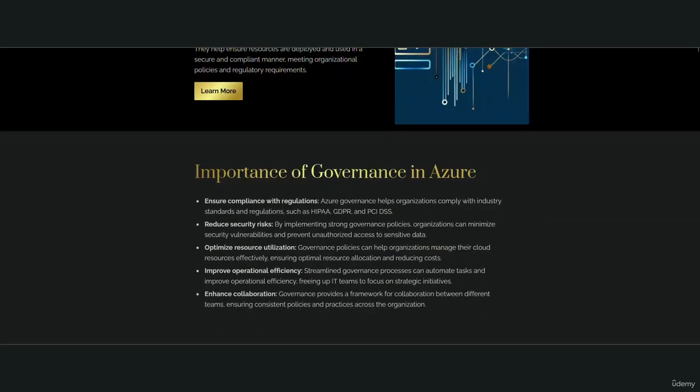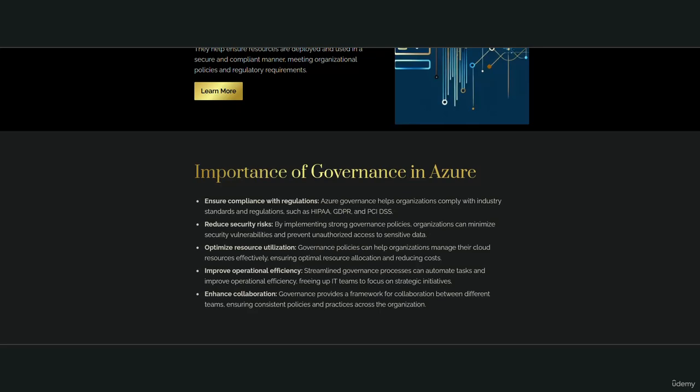Importance of governance in Azure. Ensure compliance with regulations. Azure Governance helps organizations comply with industry standards and regulations, such as HIPAA, GDPR, and PCI DSS. Reduce security risks. By implementing strong governance policies, organizations can minimize security vulnerabilities and prevent unauthorized access to sensitive data. Optimize resource utilization. Governance policies can help organizations manage their cloud resources effectively, ensuring optimal resource allocation and reducing costs.